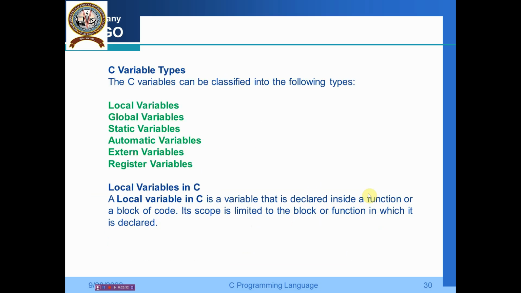Right. Then we have the number of variables in C, like local variables, global variables, static variables, automatic variables, external variables and register variables. First let us see what a local variable in C is. A local variable in C is a variable that is declared inside a function or a block of code. Its scope is limited to the block or function in which it is declared. It cannot be used beyond the function, it won't work.